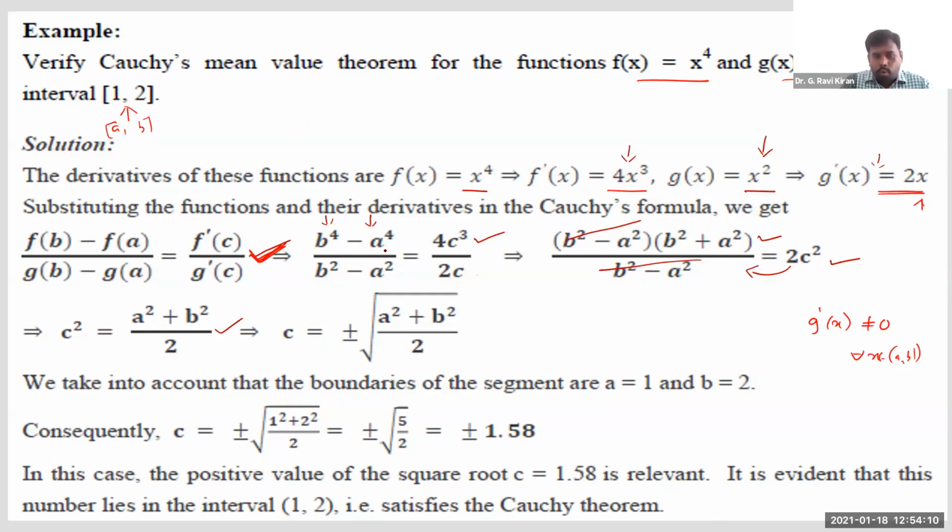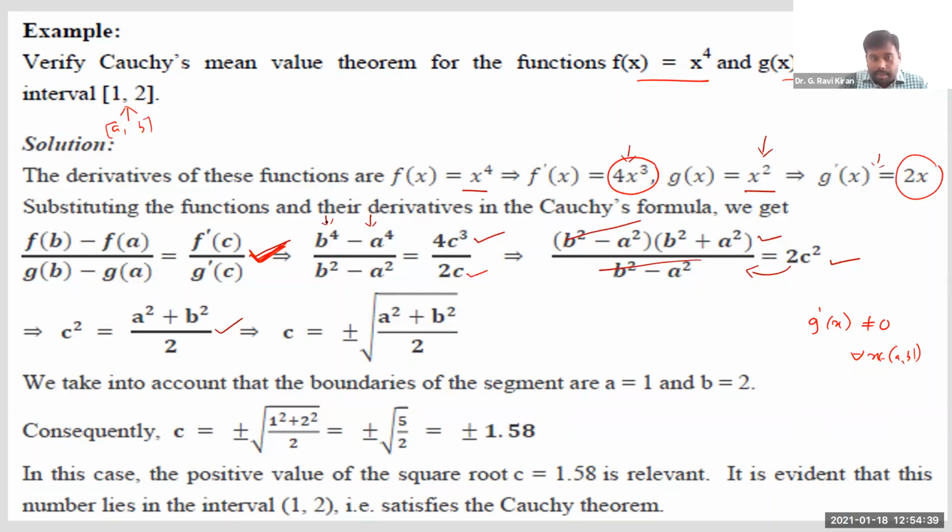So it is b power 4 minus a power 4 divided by g of x, which is x square. So when you substitute x is equal to b in this, it is b square minus a square, right? And on the other side, f dash of x we got as 4x cube. So if you substitute x is equal to c, it is 4c cube, and g dash of x we got as 2x, so substituting x is equal to c, we get 2c.